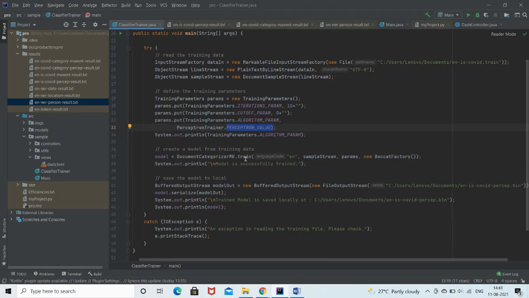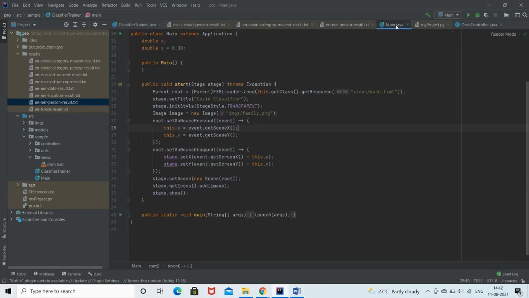Then we use the document categorizer ME class for training the model, and after that we save the trained model at a specified location, and that trained model is afterwards used, which is linked with our front end interface.